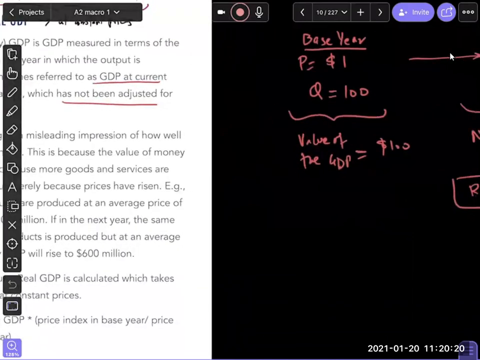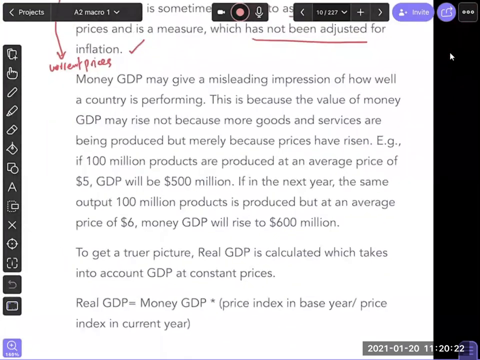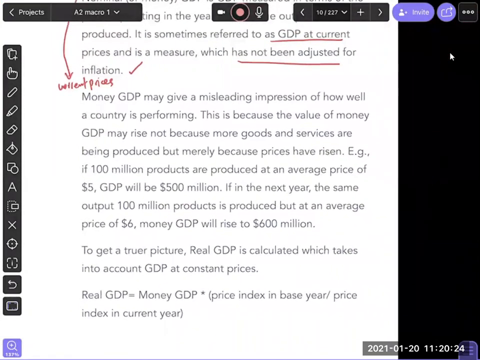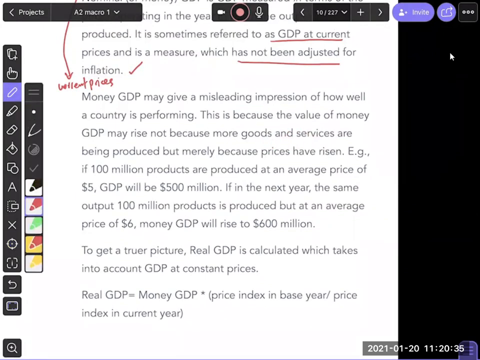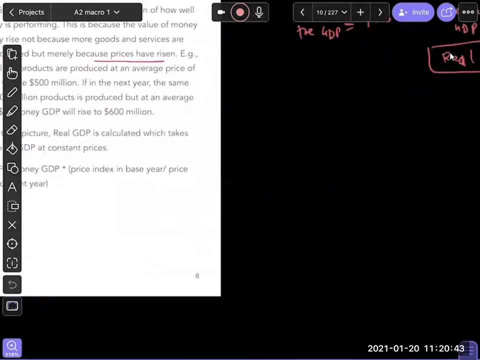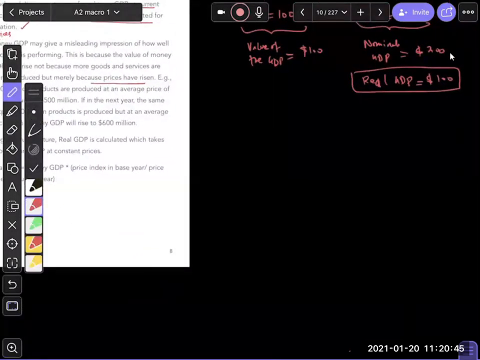If you look at the example here, why can money GDP give us misleading information? Because GDP may rise because of more goods or services, or it could also be rising because of higher prices, and we may not be able to figure it out. Now, how do we get a true picture? And there's a formula for it. So we say this: real GDP